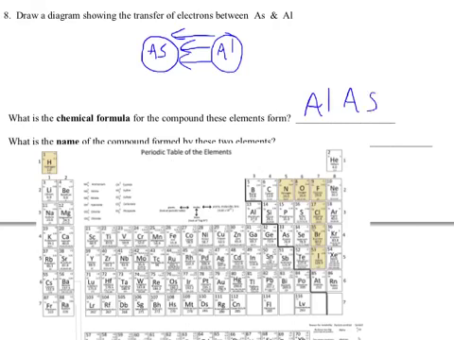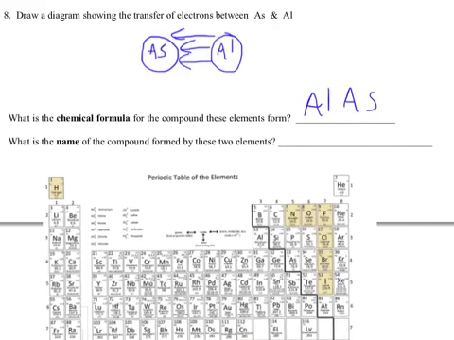Now, what is the name of this? Aluminum only forms a +3. It doesn't form anything else, so I don't need to use Roman numerals. I'll just say aluminum. That's a terrible aluminum. Aluminum. And then arsenide. Arsenide. A-D-E.